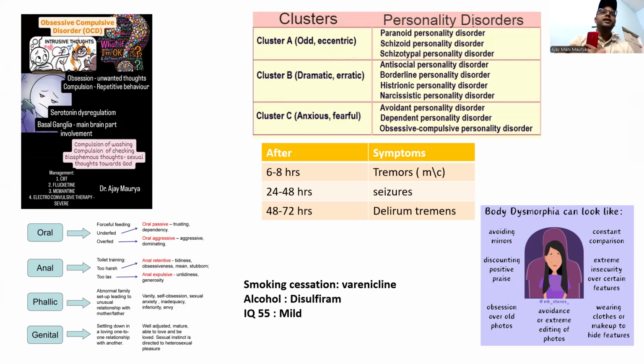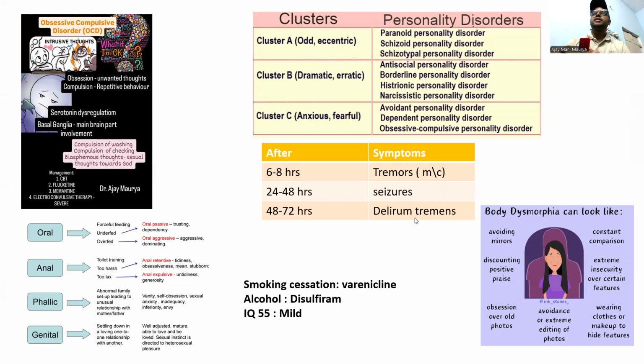The patient will have the compulsion of checking, and blasphemous thoughts like sexual thoughts of the gods. Okay, now like this one. So guys, this is the clinical course of the OCD. Sometimes they will also give a photo like washing the hand. You have to think about the OCD. This is Freud's psychosexual stages: oral, anal, phallic, latent, genital. Please remember this one. That is the personality disorder clusters. And remember, at least remember the subdefinitions and what is cluster A, cluster B, cluster C.